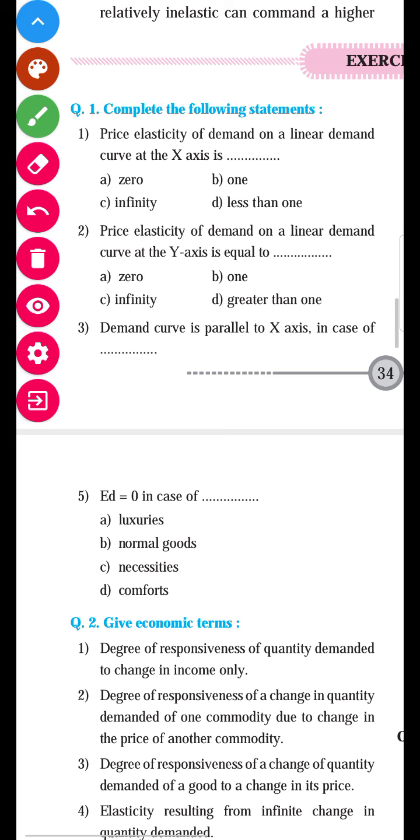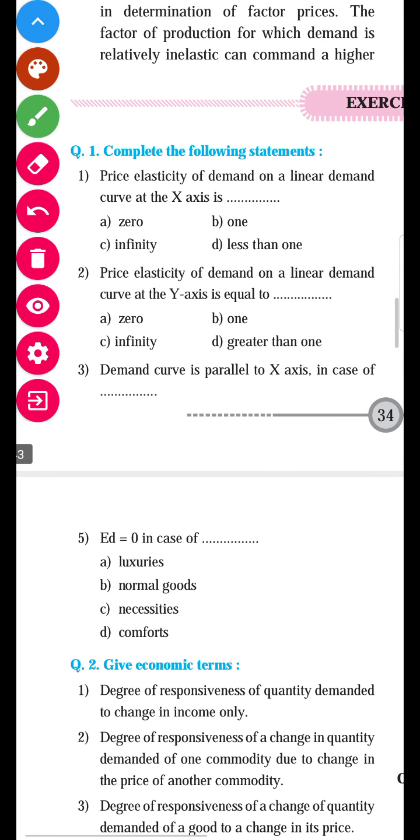In elasticity of demand, there are three types of elasticity of demand. First, what is the meaning of elasticity of demand? Elasticity of demand is the ratio of the percentage change in quantity demanded to the percentage change in any factor affecting demand. It means demand changes because of many factors. So what are the factors affecting demand? There are many.